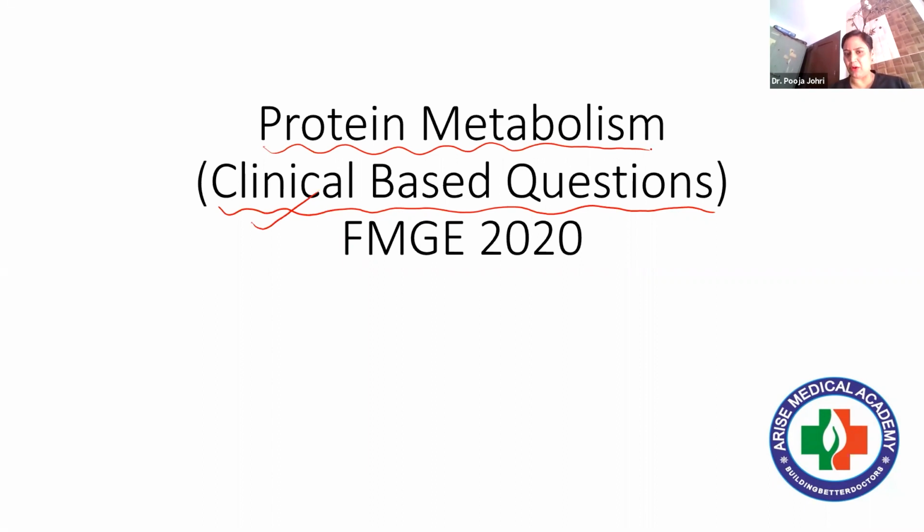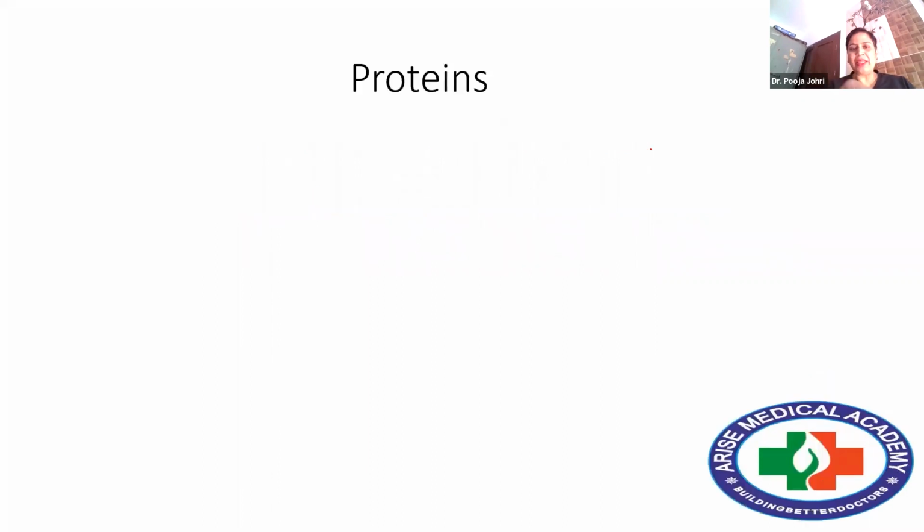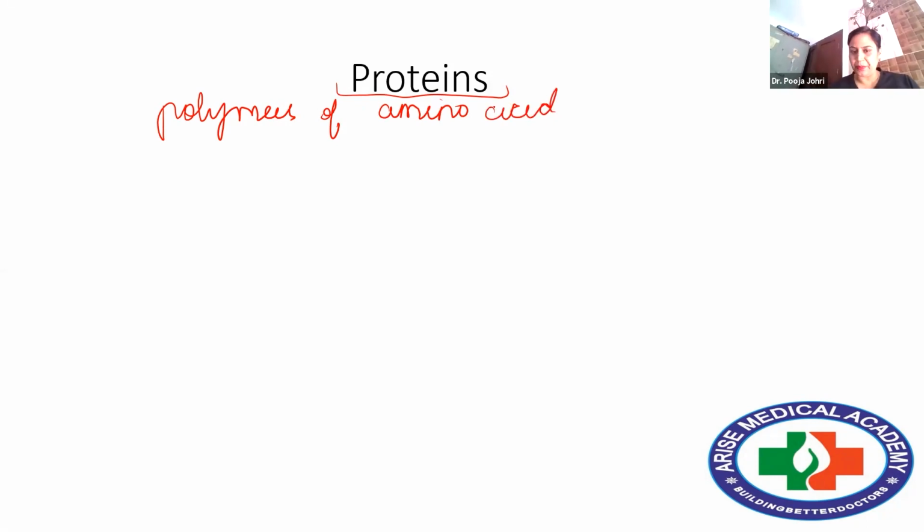This is very important. Now, all of you know, proteins as such are the polymers of amino acids. So whatever amino acid is there, it is going to give that property to a particular protein, right? And what are amino acids?